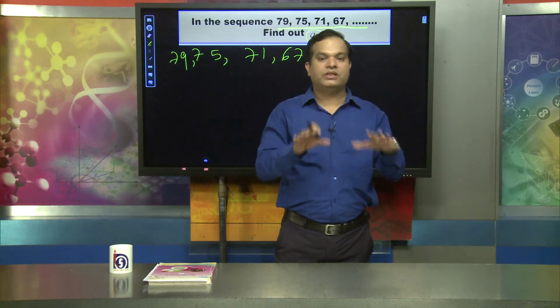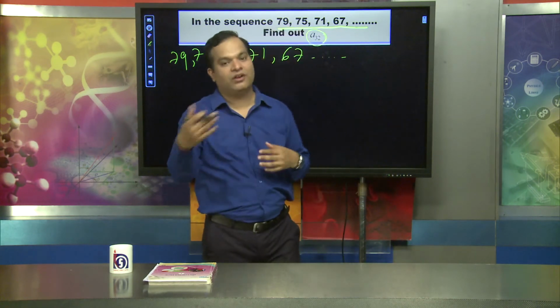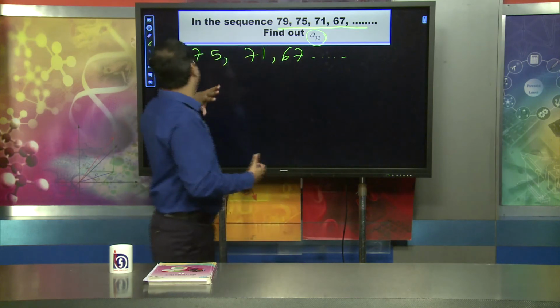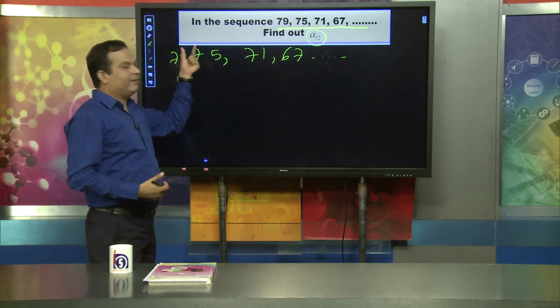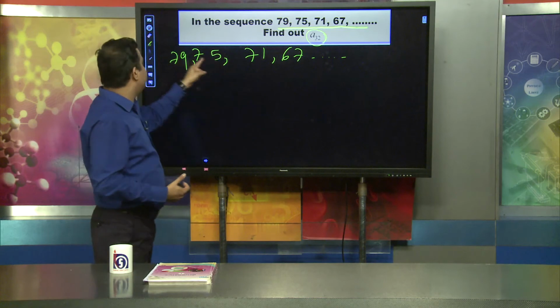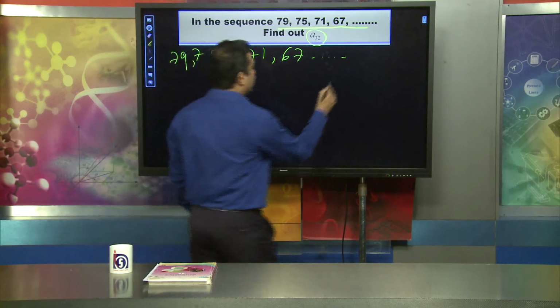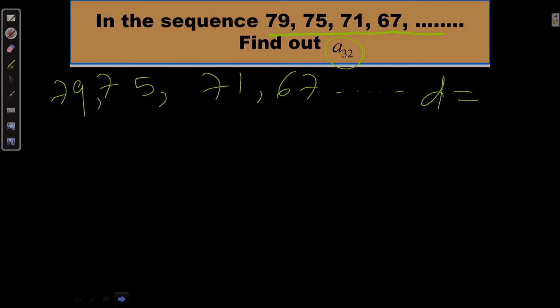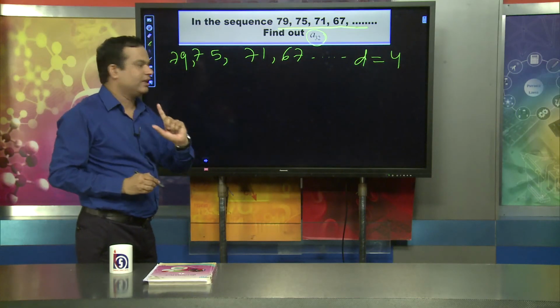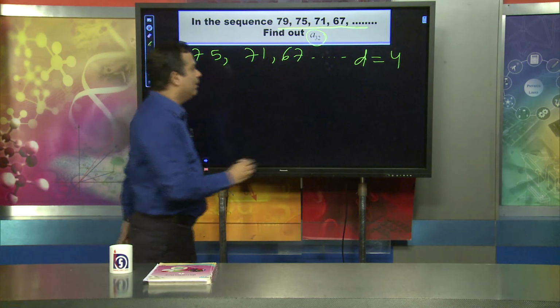First we have to check whether it is an arithmetic progression or not, okay. Then what will you do? 79 minus 75, the value of D is 4. 75 minus 71, all cases, the value of D is 4. The difference is a fixed quantity in all cases. So D is here 4.